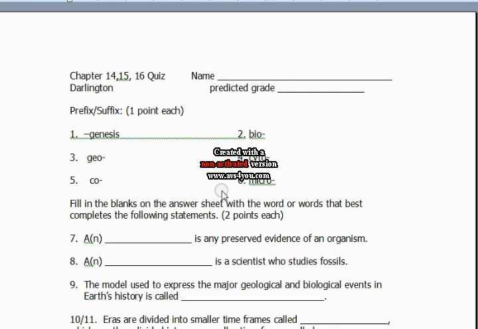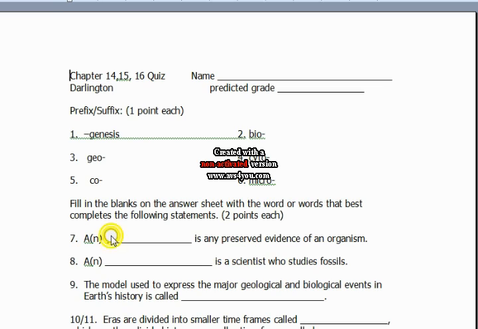This is the chapter review, exam review for chapters 14, 15, and 16. You need a blank sheet of paper, and you can write down the answers as I read through these, and then compare your answers with your test answers. If you need some time to think of an answer, just hit pause.